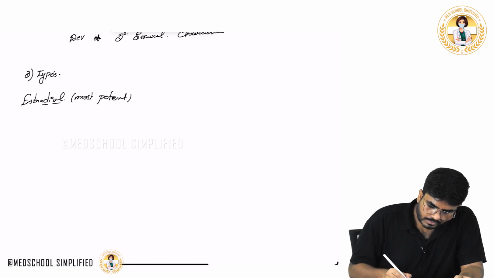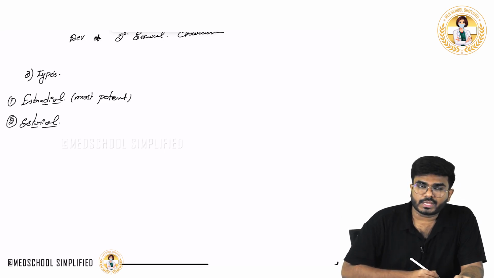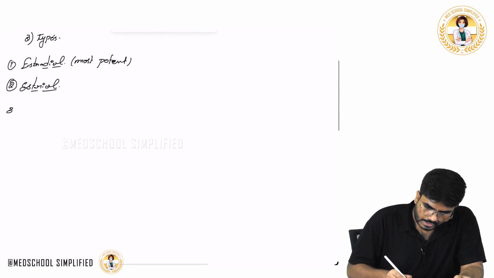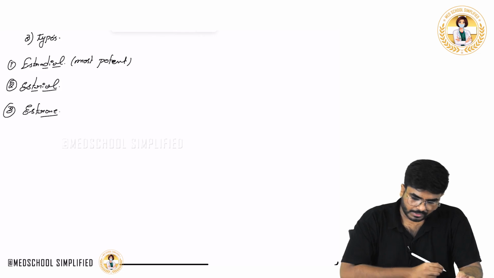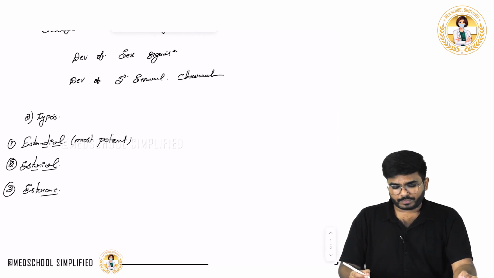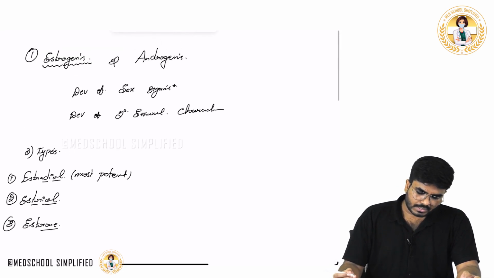The second one is estriol. Three alcohol groups are going to be there in the structure. Estriol and estrone. Estrone has a ketone group. So these are the three types of estrogens present in the females, and the most potent one is estradiol.